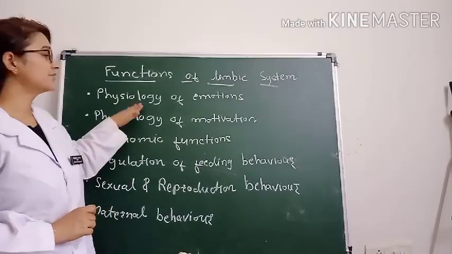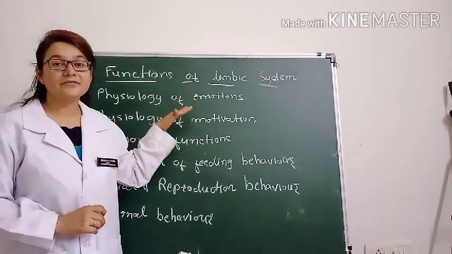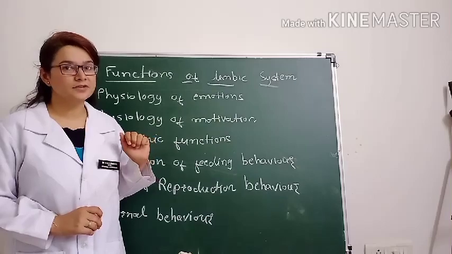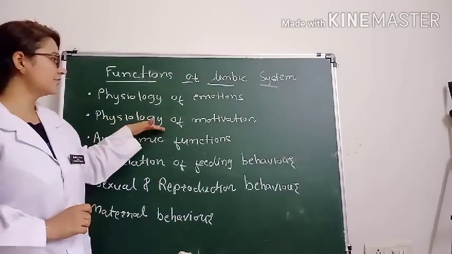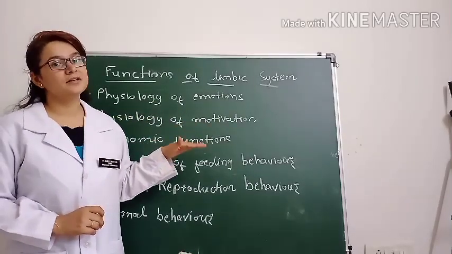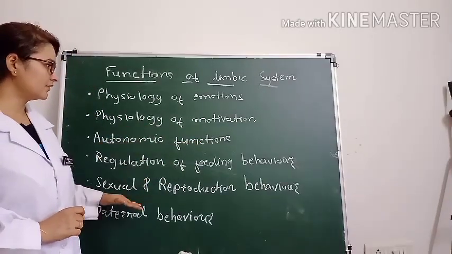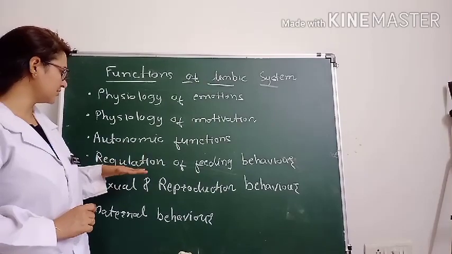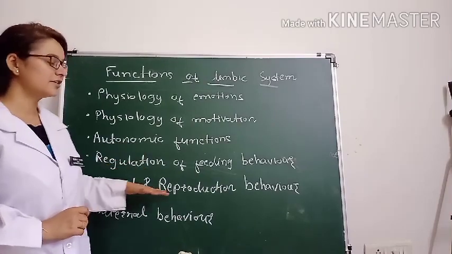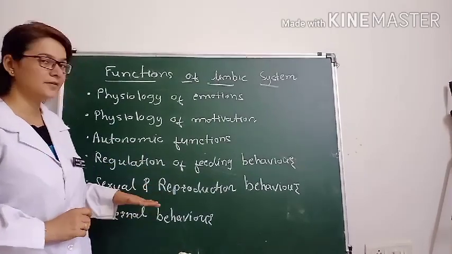Among these, the physiology of emotion is a separate physiology question, particularly for postgraduate students. Similarly, the physiology of motivation is also a separate physiology question. The rest are autonomic function, regulation of feeding behavior, sexual and reproductive behavior, and maternal behavior.